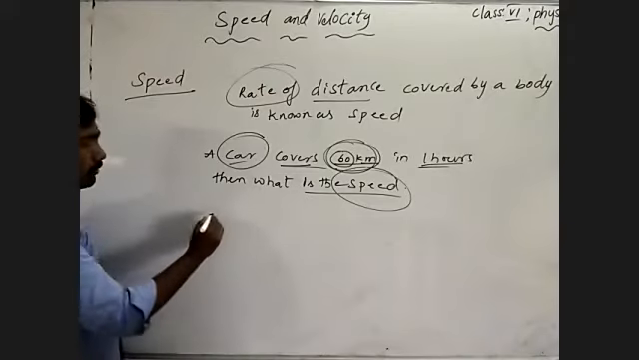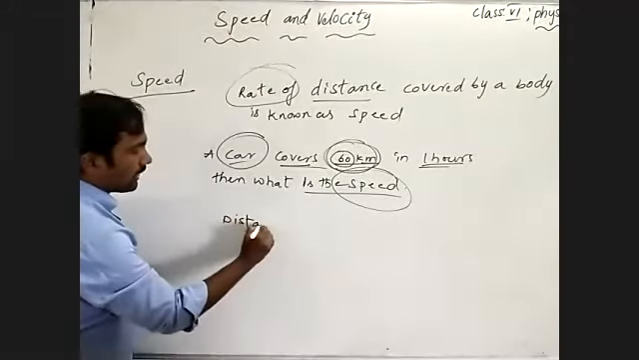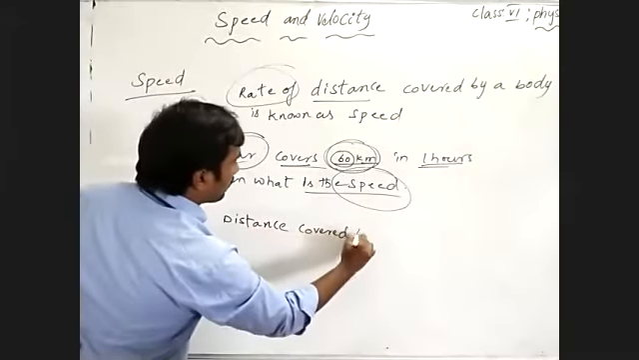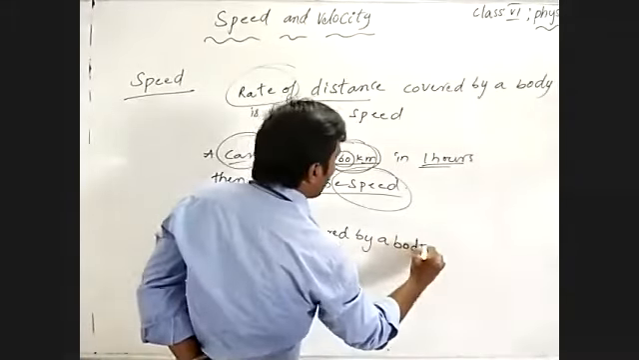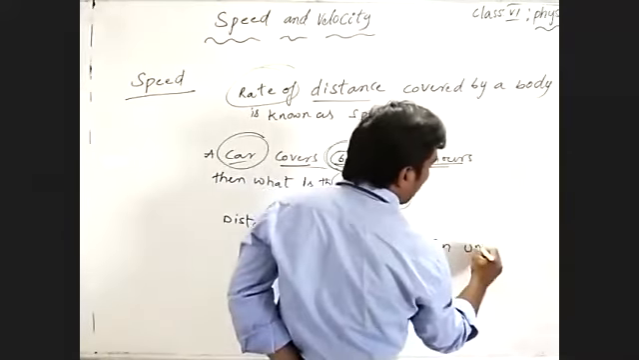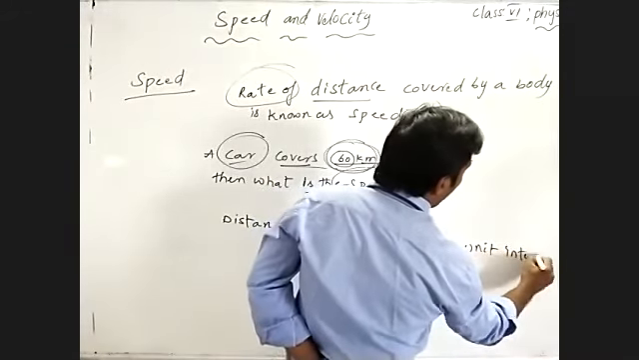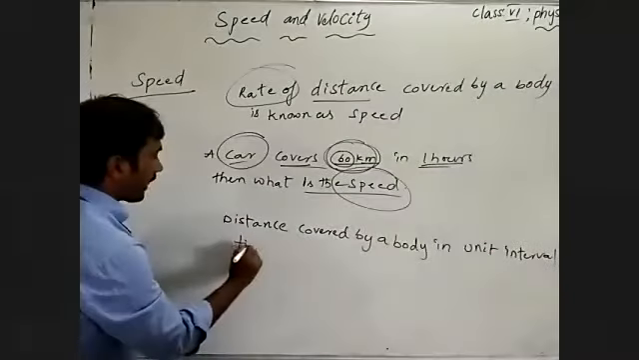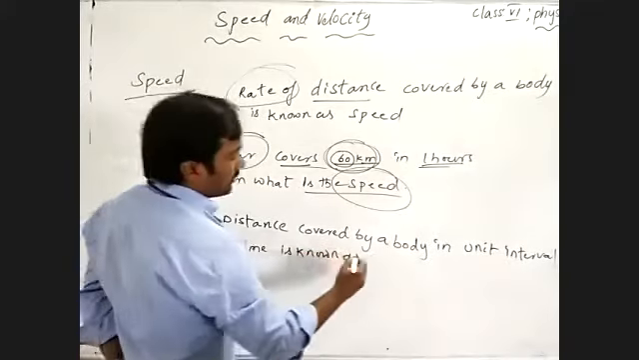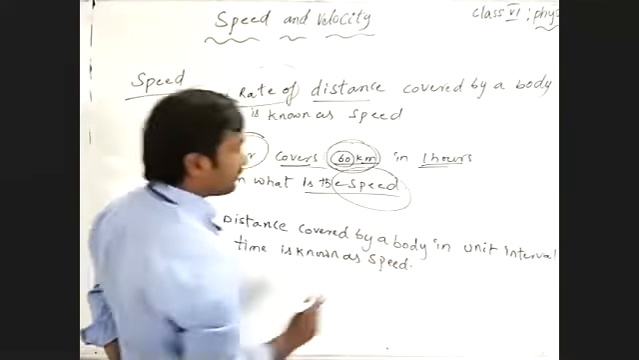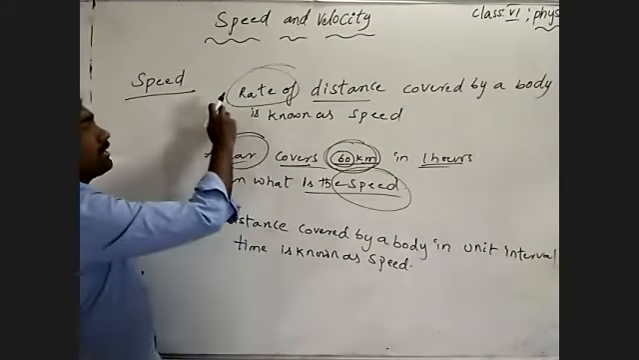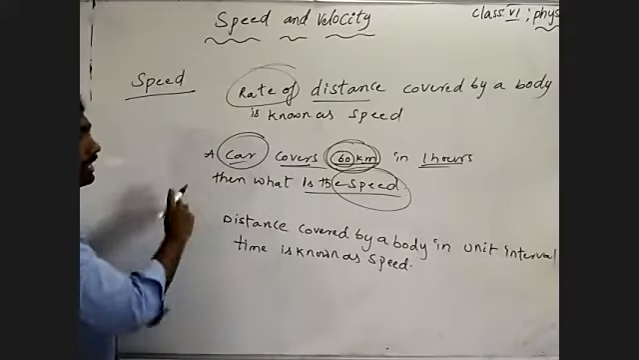Of course, we can give one more definition for speed. Distance covered by a body in unit time, or in a unit interval of time, is what we consider speed. So the rate of distance covered by a body is nothing but speed. So what can we write for that?